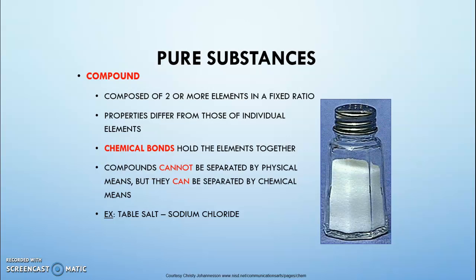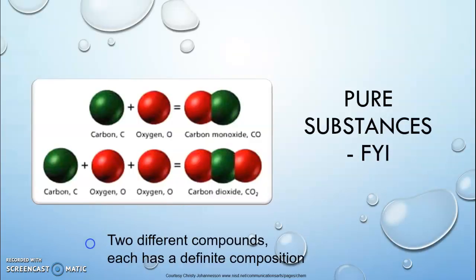Common table salt, sodium chloride, is a compound that you're very familiar with. It looks like one thing, but if you could go to the very, very tiniest level and take a look at what makes it up, you'd find that sodium chloride is made up of tiny crystalline lattices of sodium ions and chloride ions in a special kind of a bond.